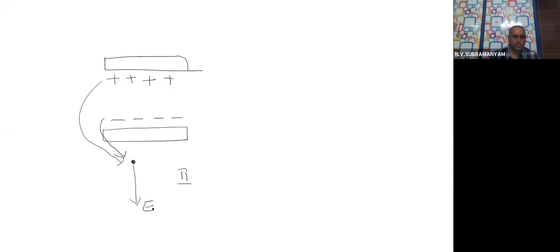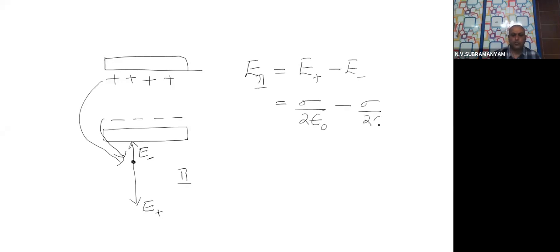This is E positive. Then this is the negative charge. Negative charge electric field is towards it. This is E negative. That means again in the second region, both the fields are opposite, so I must subtract E positive minus E negative. That means I will get sigma by 2 epsilon 0 minus sigma by 2 epsilon 0.